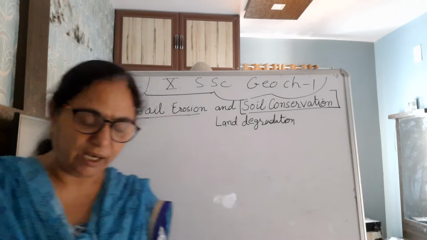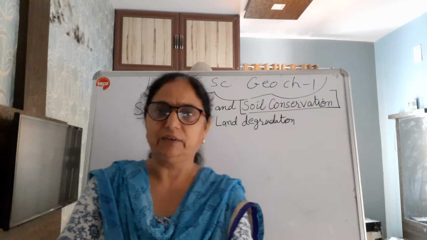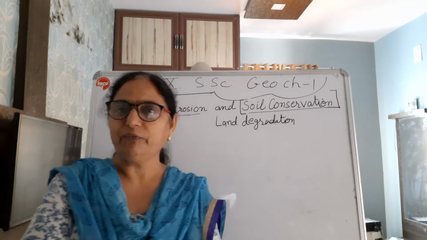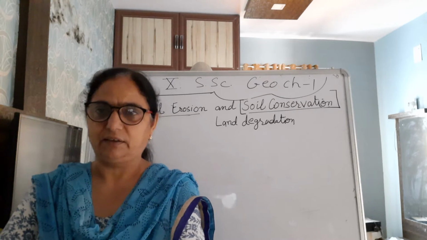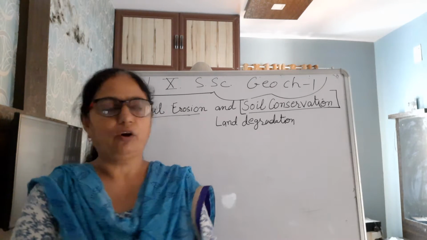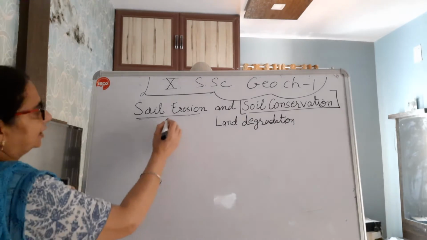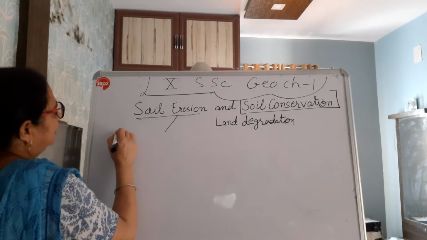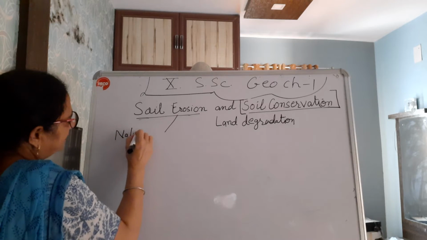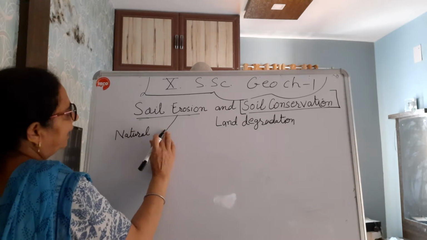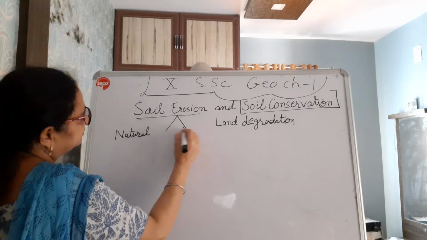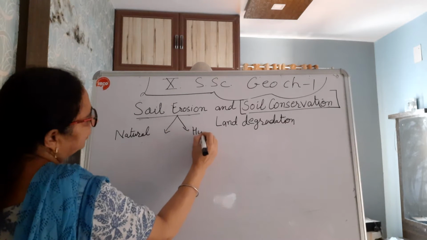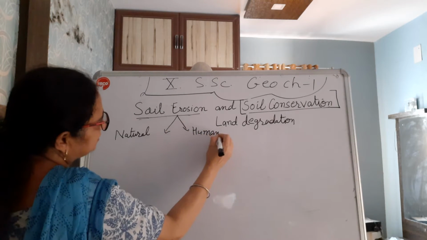And to make it easy to study, one more point we can add here: human factors as well as natural factors. Soil erosion is based upon two factors, natural factors and human factors, meaning man-made factors.